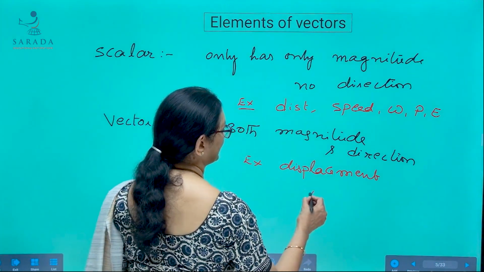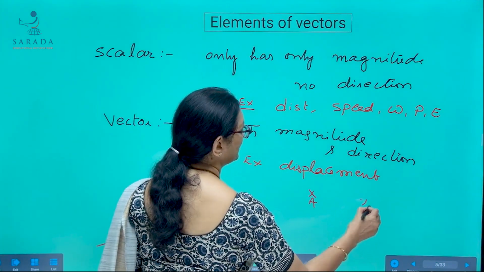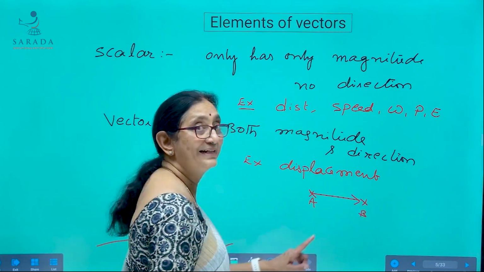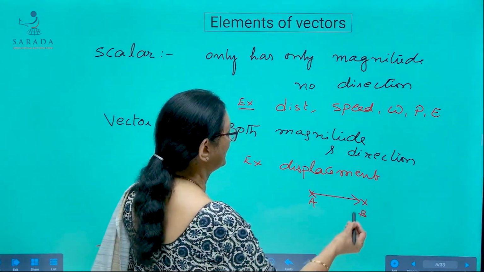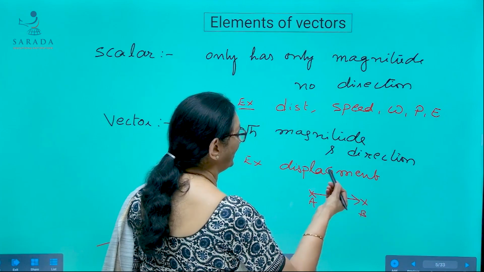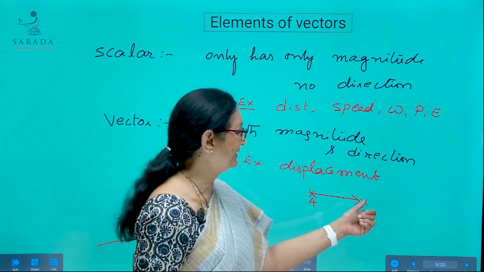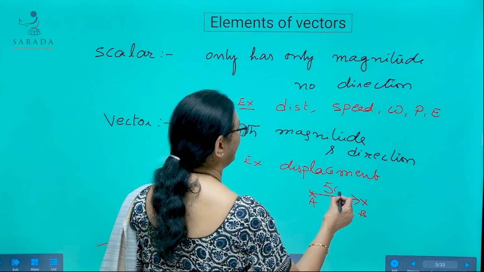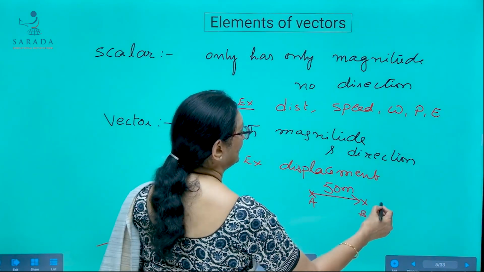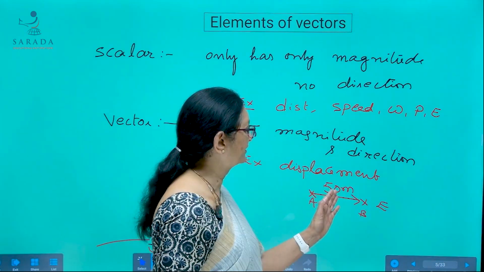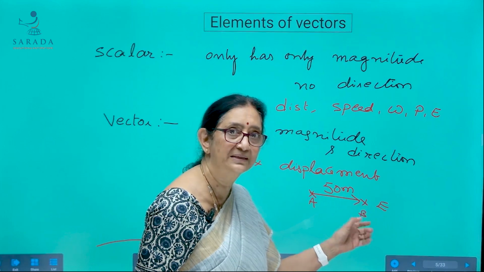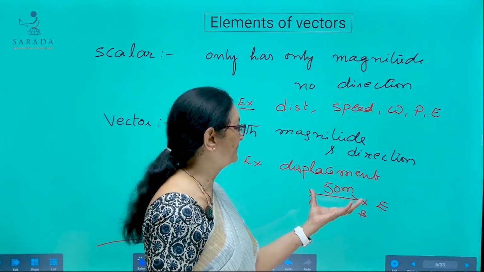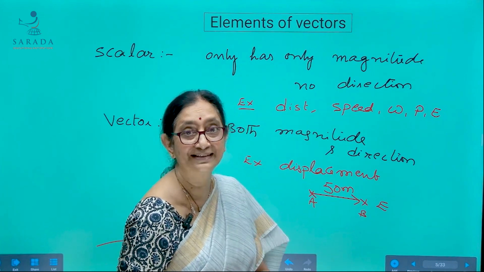I am just telling you the example. Suppose a person moves from the point A to B, so the displacement is eastward, say. Suppose the body moves from the point B to A, then we say the displacement is westwards. Suppose this distance is 50 meters, in this case, a body moves a distance of 50 meters eastwards. So we are mentioning the magnitude as well as the direction. That means its displacement is 50 meters east.